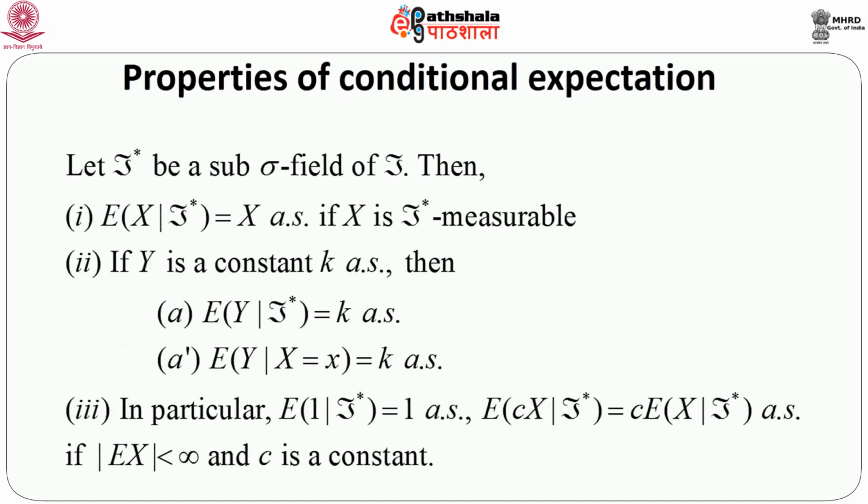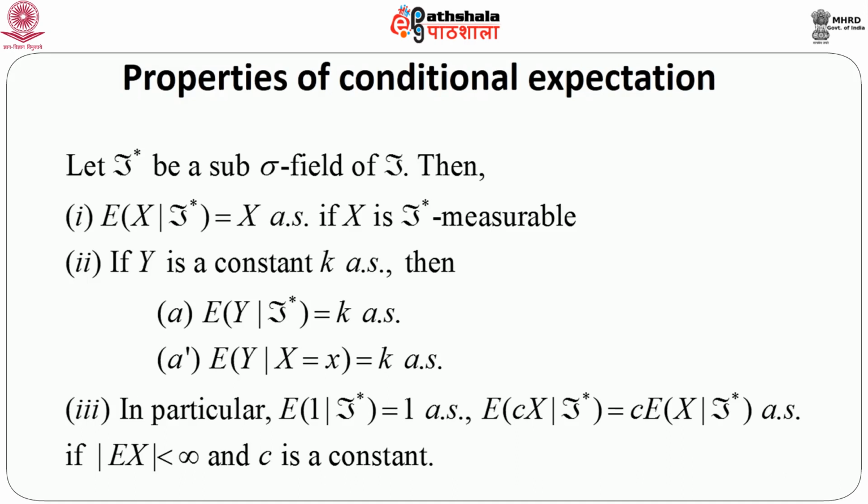So, now let us consider a few properties of conditional expectation. First, assume that F star is a sub sigma field of script F. Initially we have used the notation script A, but just to make the readers acquainted with several notations, I have used a different notation here.